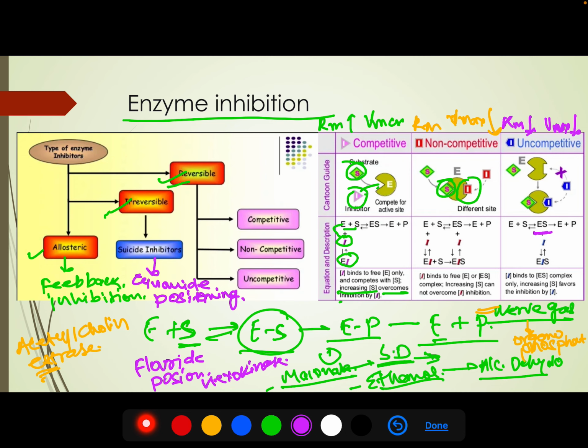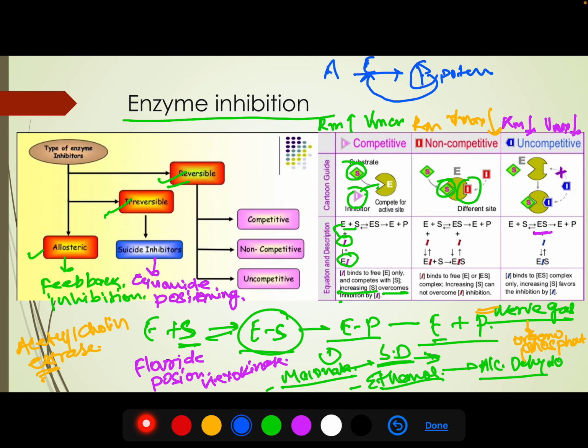So what happens in feedback inhibition is that, suppose this is A, which is acted on by an enzyme E and forms the product P. This product P will bind to the enzyme and inhibit it from further processing this reaction. If the amount of product is very high, it becomes very potent and inhibits the enzyme. So this is also called feedback inhibition.